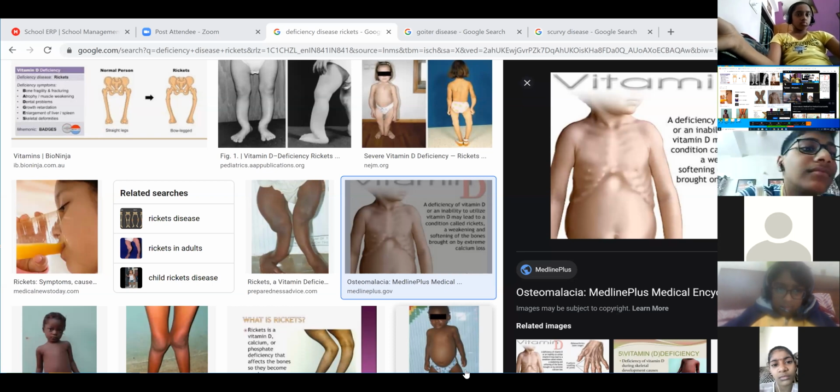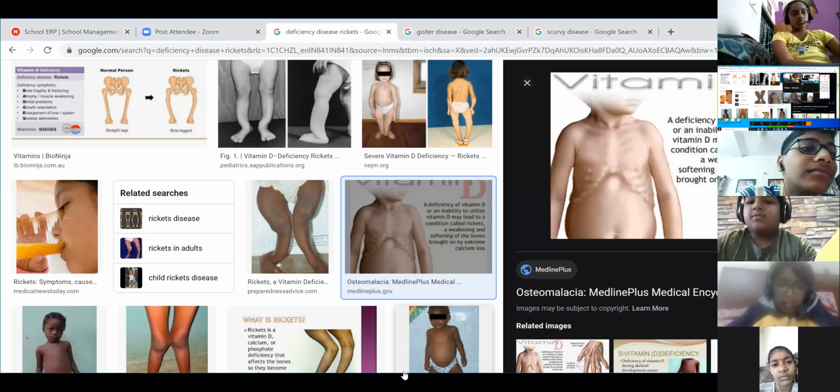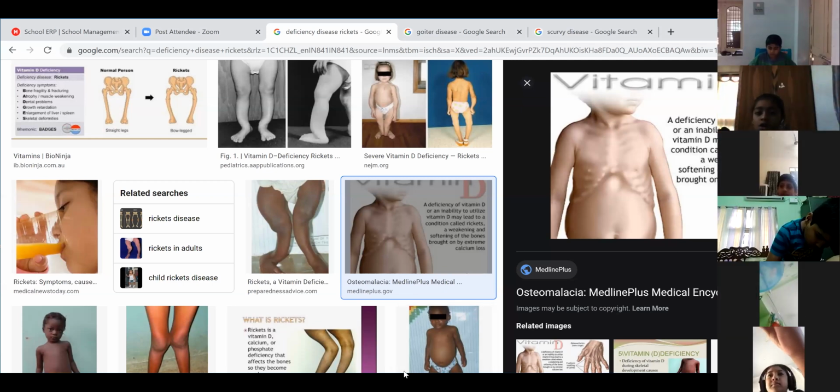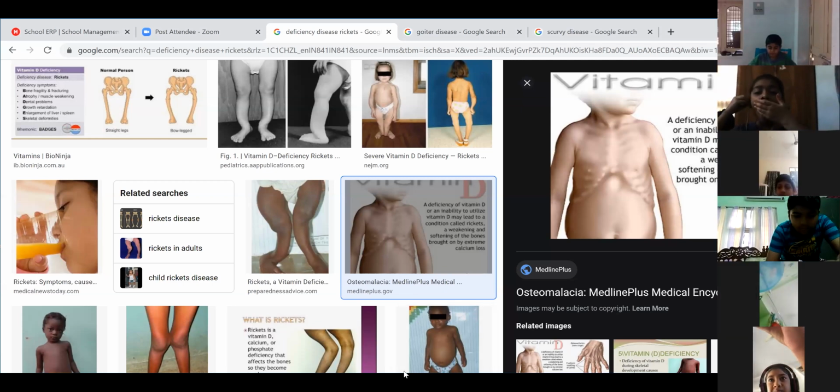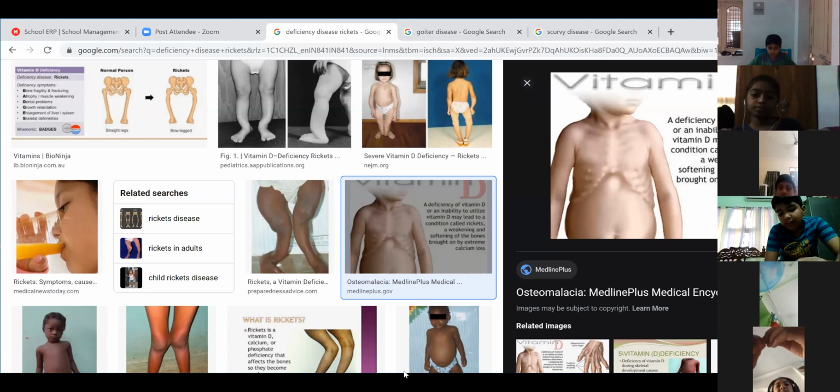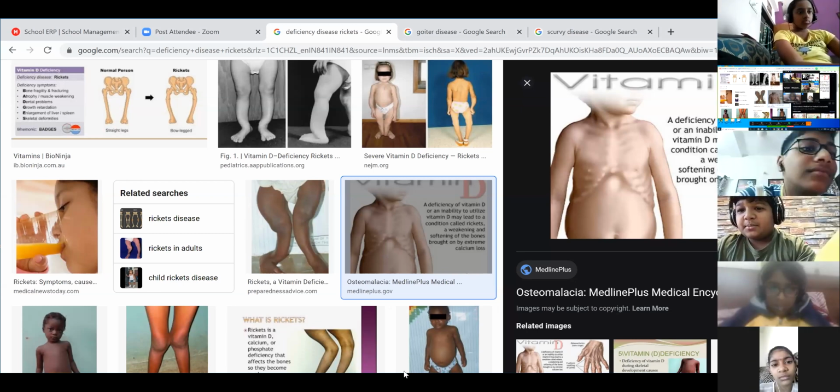Okay. And what type of food do we have to include in our diet to avoid rickets? Food which is rich in vitamin D, like milk and egg. Okay, good.